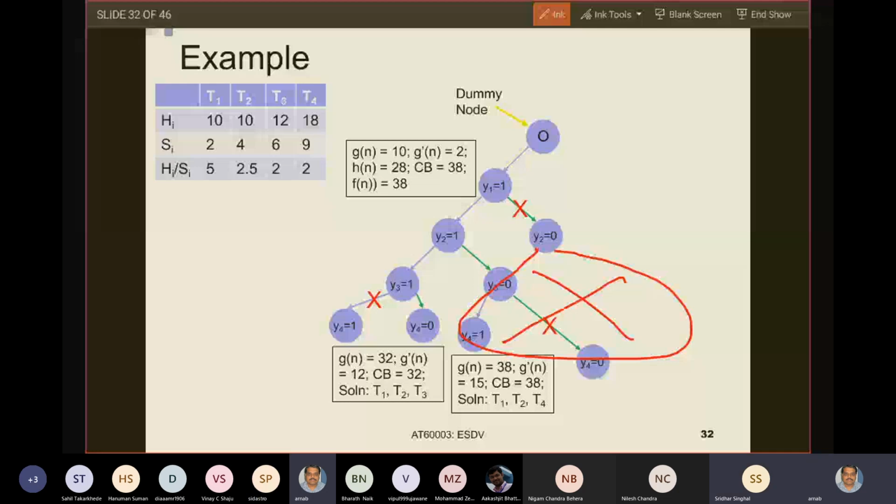Yes, sir. But we may miss out on other alternative optimal solution. Sir, we may miss out on any alternate optimal solution in this case, but we have at least one optimal solution. Right. You cannot get a better solution. Alternate optimal solution, yes, you can miss on alternate optimal solution. Very right. But you will never miss on a better solution. Right? Yes, sir.